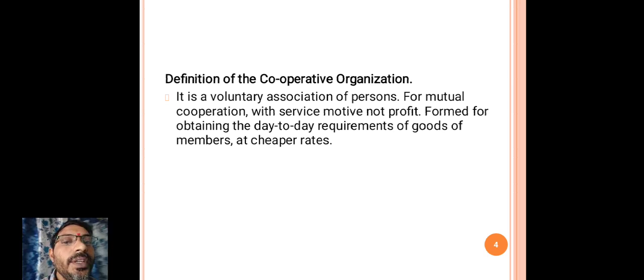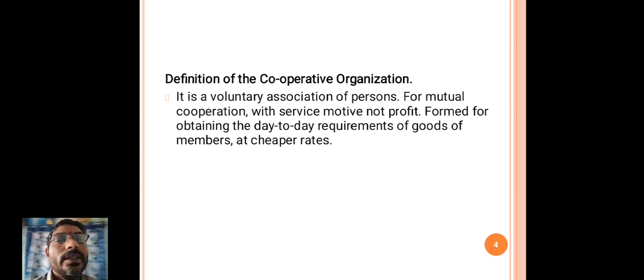In the society there are two types of organizations, trading organizations as well as non-trading organizations. Non-trading organizations are established not for earning profits, but only for service to the society.